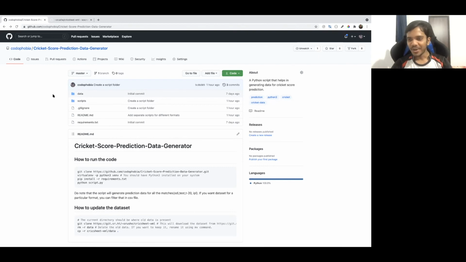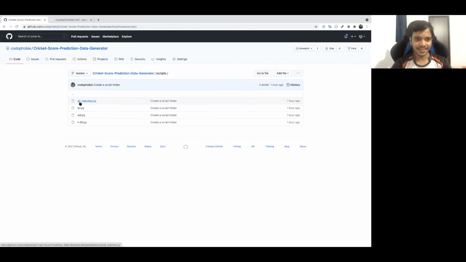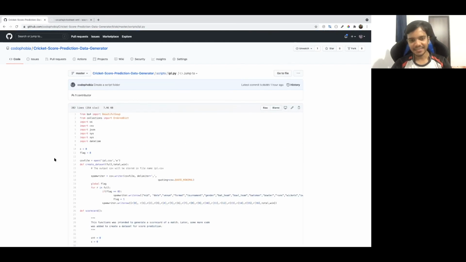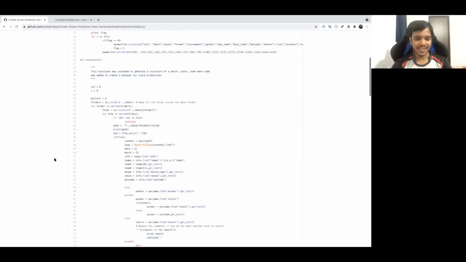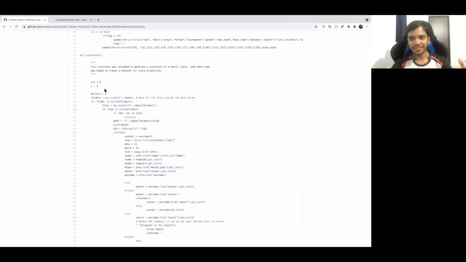Of course, I have not gone through the code itself, like how I have written the script for generating the data. So I will just go through it once, to make you understand what I have done. This code was not originally written for generating the data itself. It was written for generating a scorecard for all the matches, which was the main intention of my code. Then I modified this code to generate the data for training the prediction algorithm.